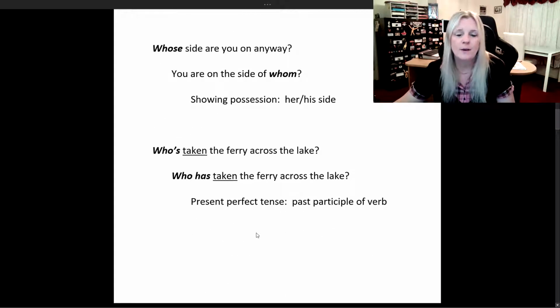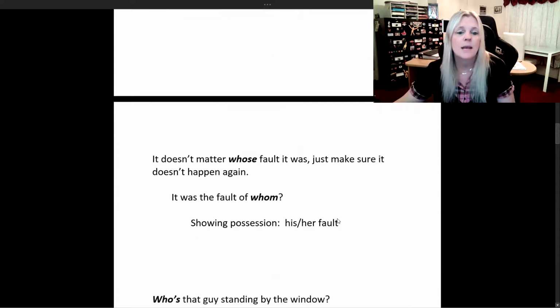Who's taken the ferry across the lake? Look at the verb tense that follows. Past participle, which means who has taken the ferry across the lake, which is the present perfect tense, past participle of the verb. It doesn't matter whose fault it was, just make sure it doesn't happen again. Now here's again that word whose. Question is, it was the fault of whom, showing possession, his or her fault.